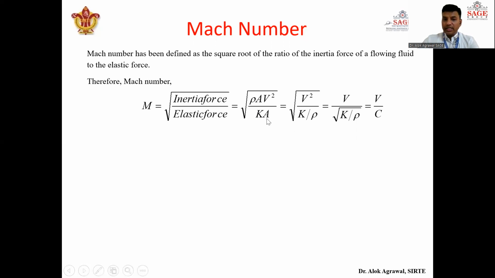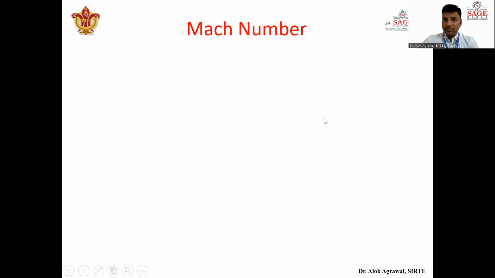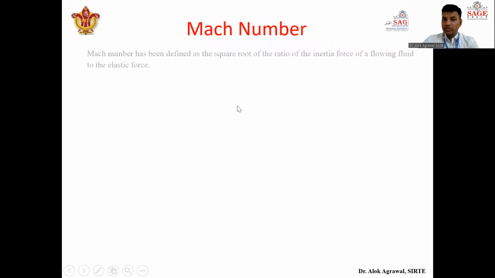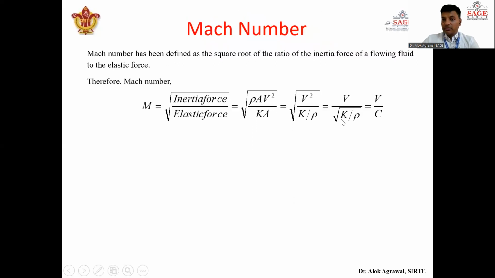Now the area and area terms will cancel out, and if you keep this rho just below this K, we get V squared by K by rho. Now this V squared can come out from under the root sign, and it becomes V, and there will be the square root of K by rho. We have seen just here that the square root of K by rho is the velocity of sound. So this can be replaced by the velocity of sound.